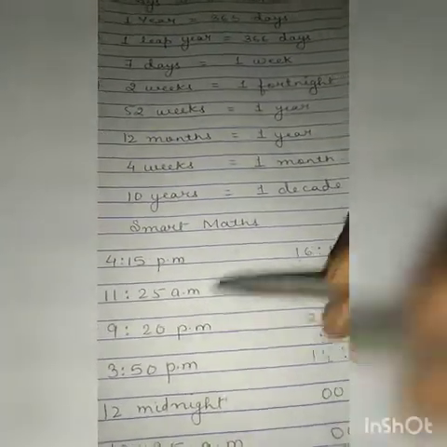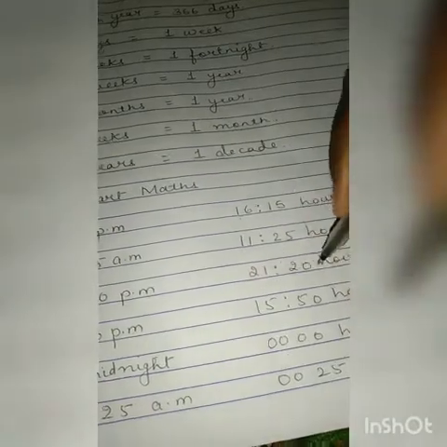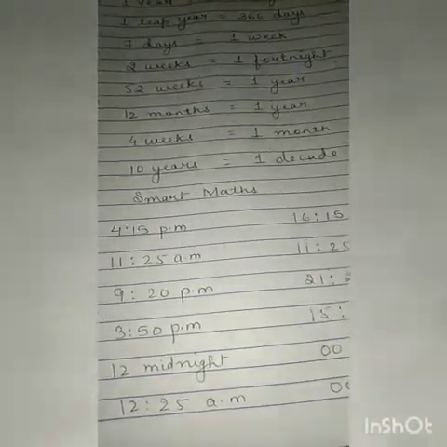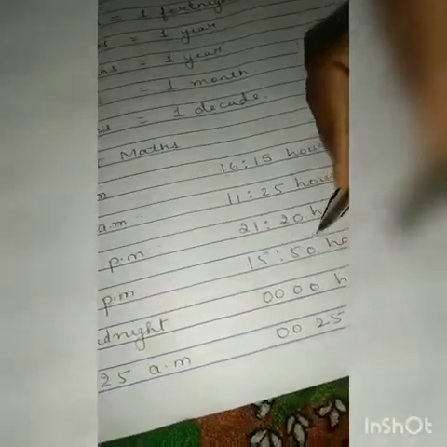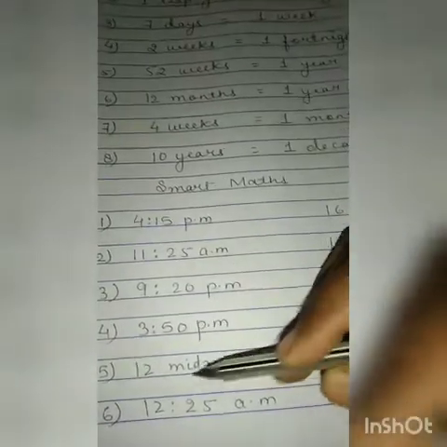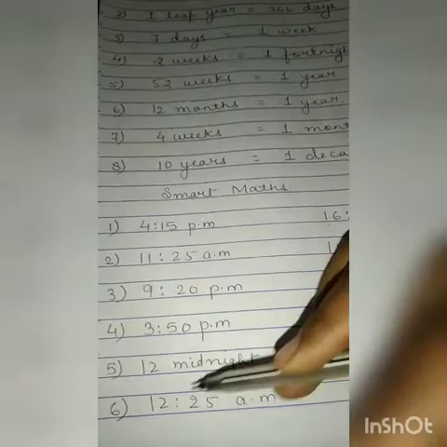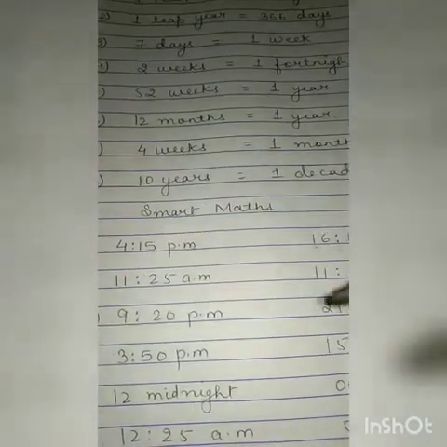11:25 a.m. it will be 11:25 hours. 9:20 p.m. it will be 21:20 hours. 9 will be changed to 21 in the 24-hour clock. 3:50 p.m. there will be 15:50 hours. 12 midnight there will be 00:00 hours. 12:25 a.m. there will be 00:25 hours. Clear? So this is how we have to do this question.